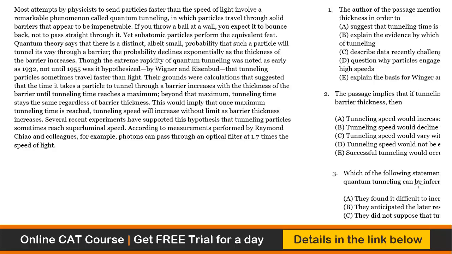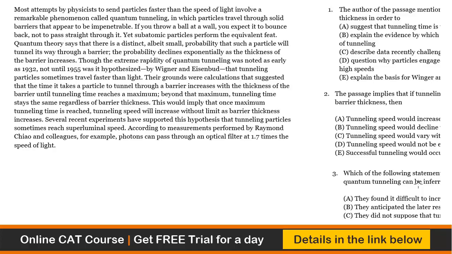Quantum theory says that there is a distinct, albeit small, probability that such a particle will tunnel its way through a barrier. The probability declines exponentially as the thickness of the barrier increases. Though the extreme rapidity of quantum tunneling was noted as early as 1932, not until 1955 was it hypothesized by Wigner and Eisenbud that tunneling particles sometimes travel faster than light.